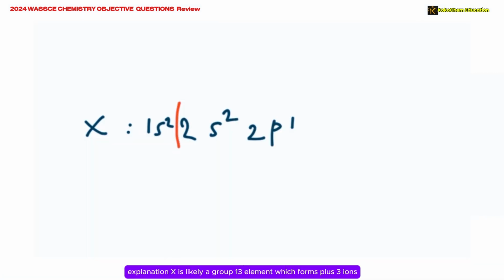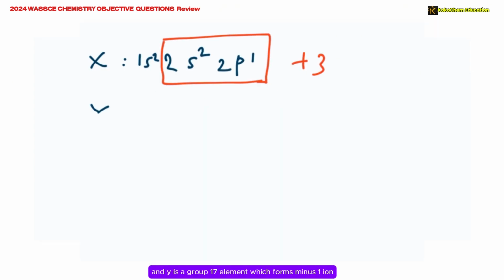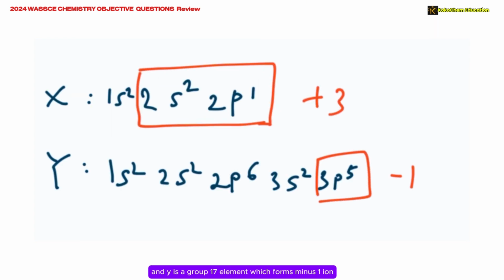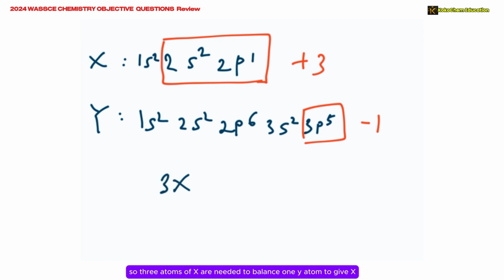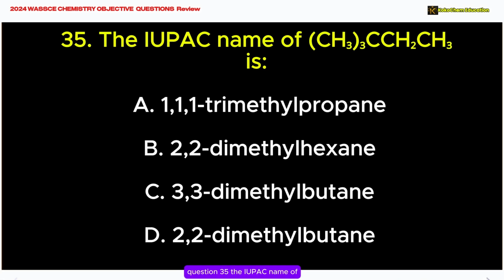Explanation: X is likely a group 13 element which forms +3 ions, and Y is a group 17 element which forms -1 ion. So 3 atoms of X are needed to balance 1 Y atom to give XY3.